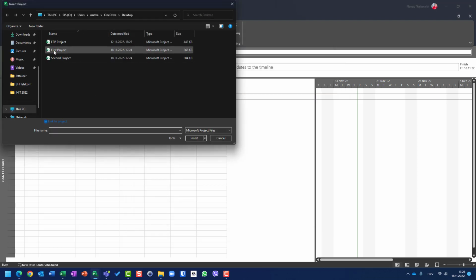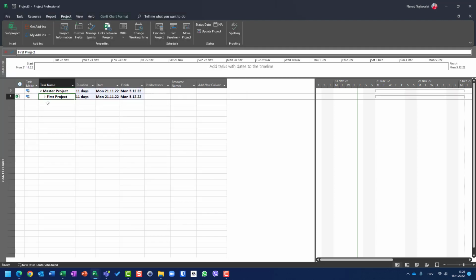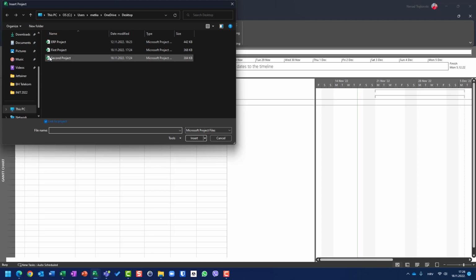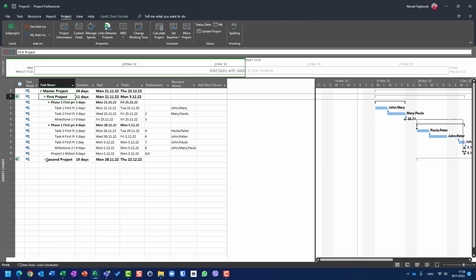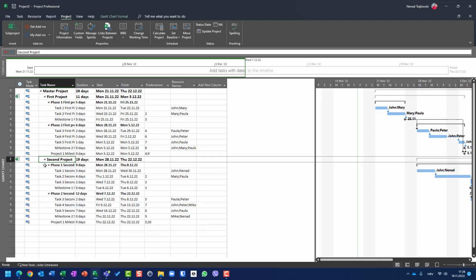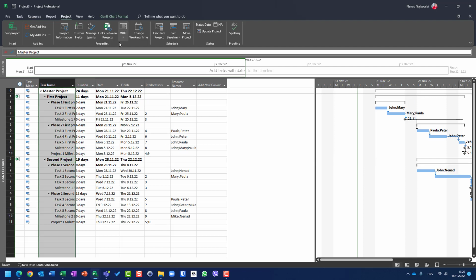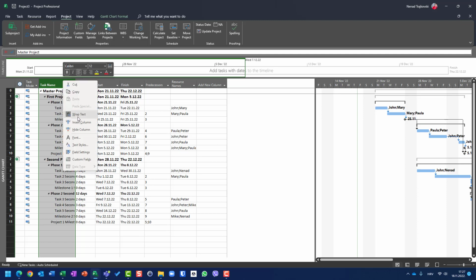Now I will say I want my first project here, and here, as sub-project, I want my second project. Okay, you will see that I have only my two projects as summary tasks, and you can see task one is the first project, task two is the second project. What if I click here and click here to expand those projects? You will see that task one in the master project has subtasks 1, 2, 3, 4, 5, 6, 7, 8, 9, 10 from the sub-project. So let me go here and say I want to wrap text.